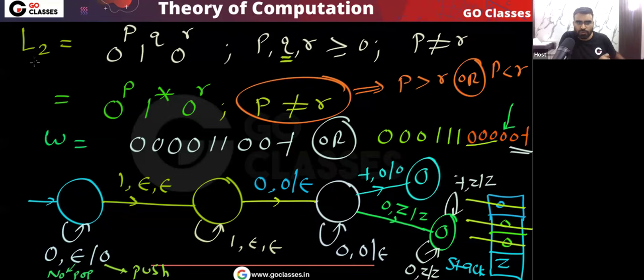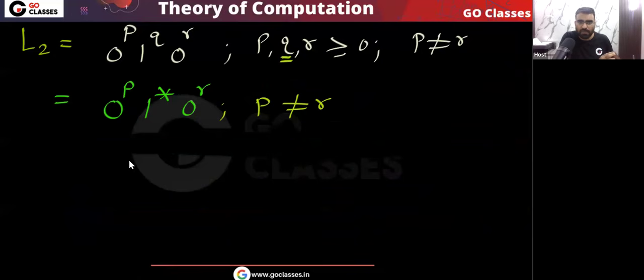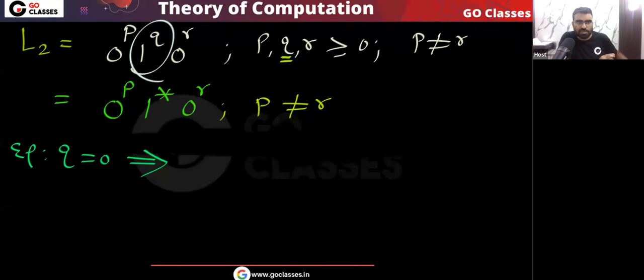Here this DPDA we got for this language, but there are some corner cases which are remaining. What are the corner cases? For example, if q is 0, if p is 0, if r is 0, then what will happen? Remember p, q, r are greater than or equal to 0. Tell me, if q is 0, means there is no one, then should I accept every string?